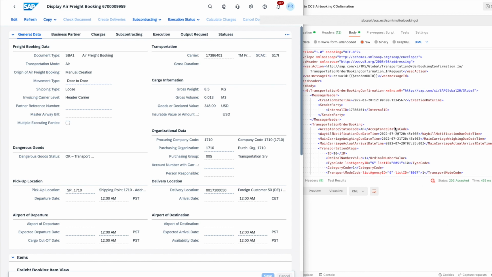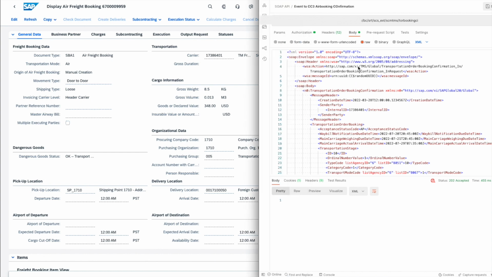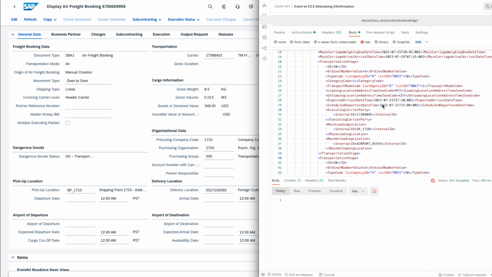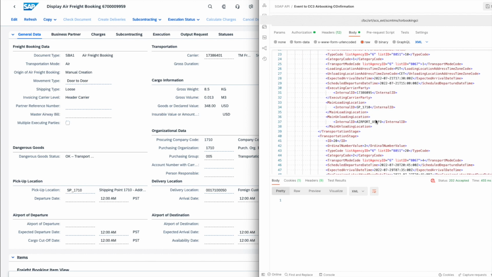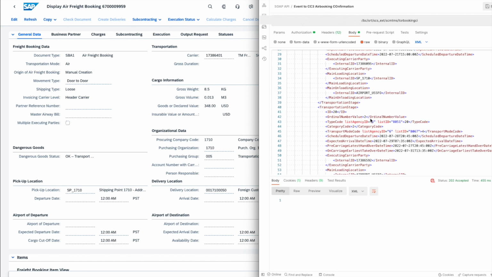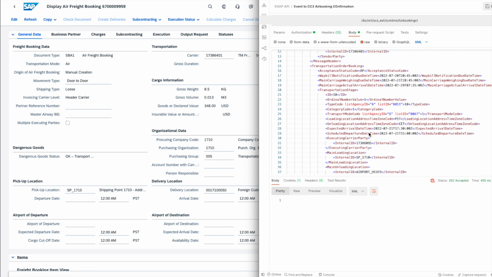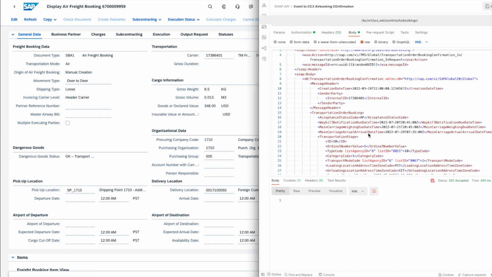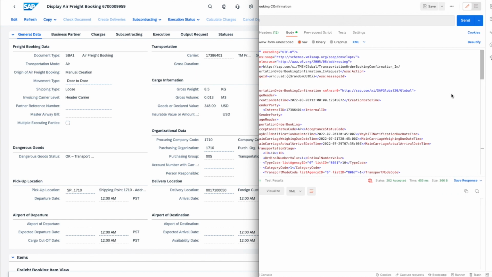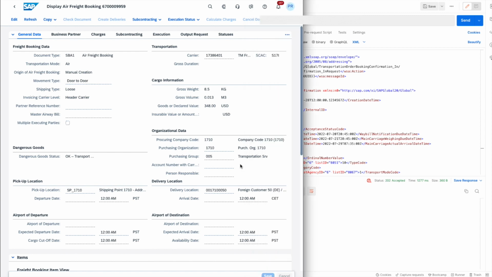So for that, we will be using Postman as usual to mimic the sending of this EDI message. Here we can see we have prepared a payload that is going to send the airport codes through which our cargo is going to transit, as well as the carrier codes that he has selected that also exist in my system for the execution of the road and air transportation. So let's go ahead and click on send. We can see that the payload has been accepted by S4HANA Cloud, but again,